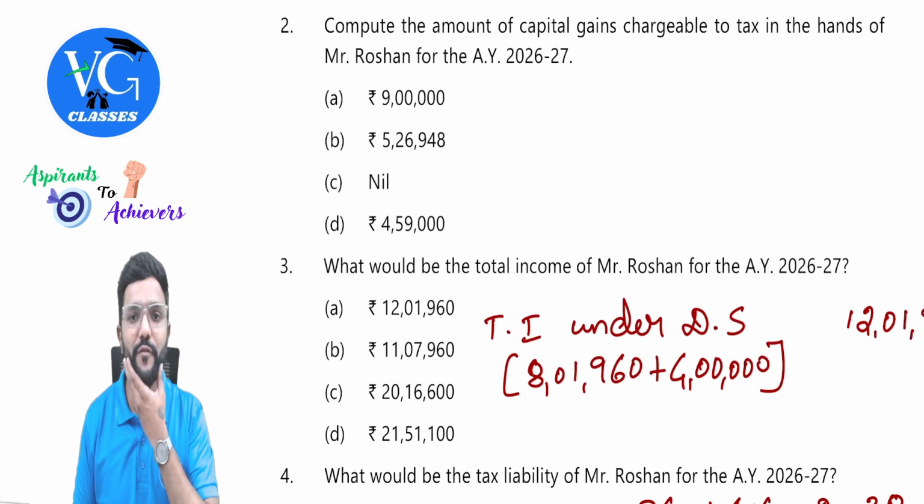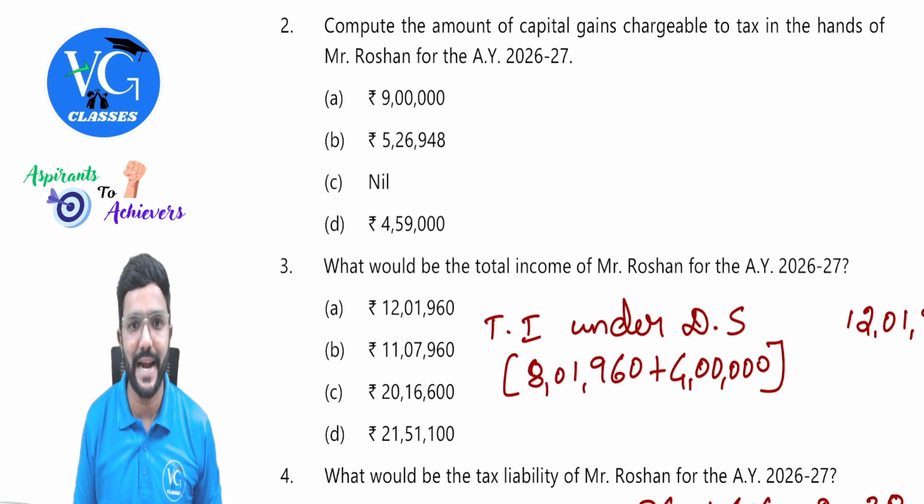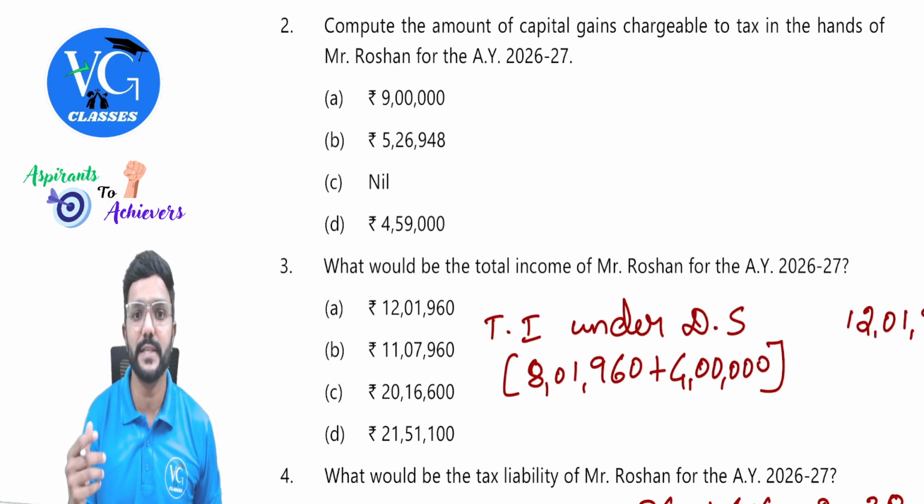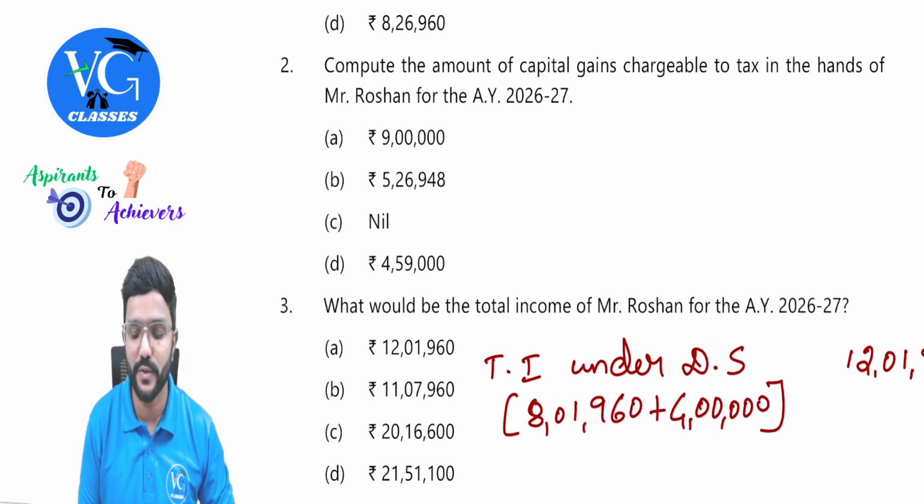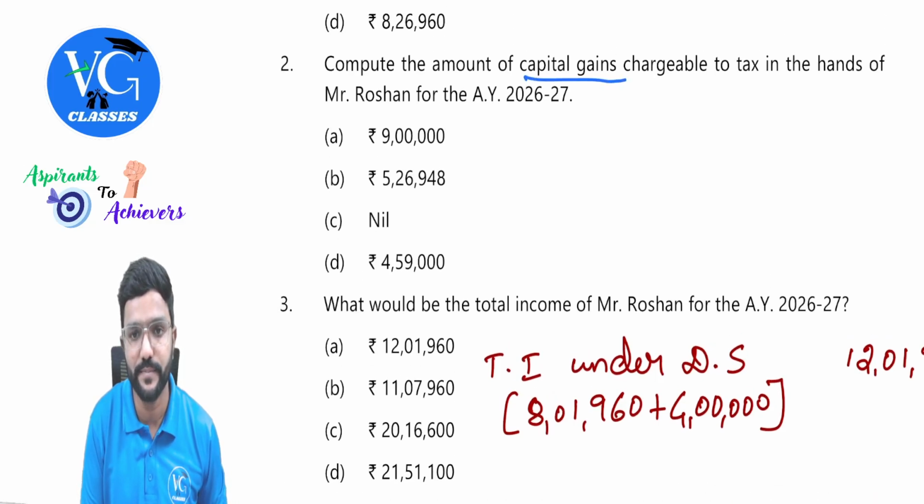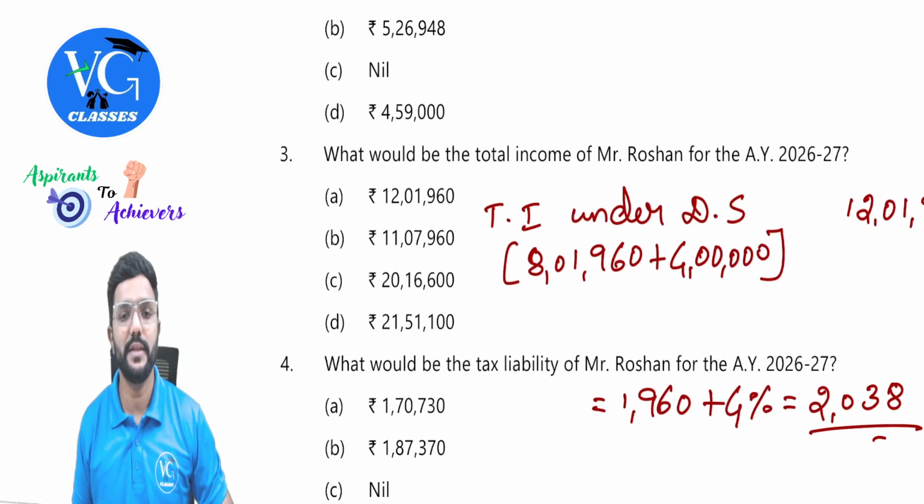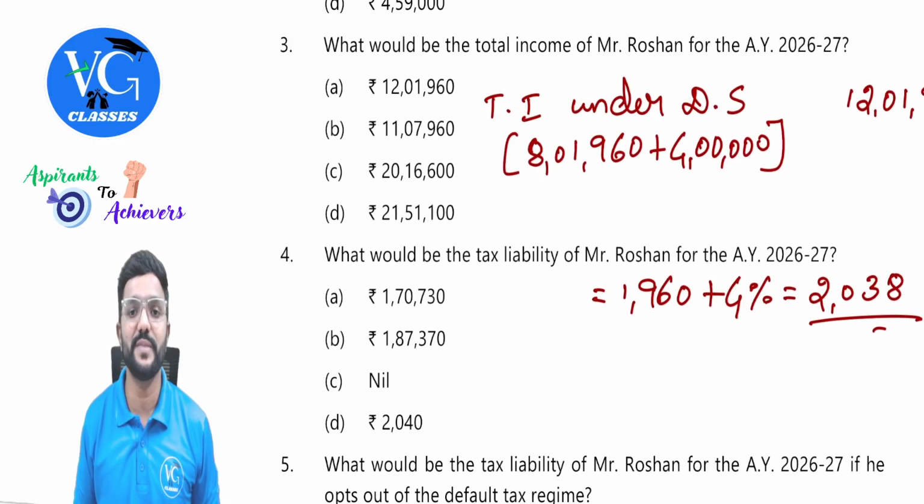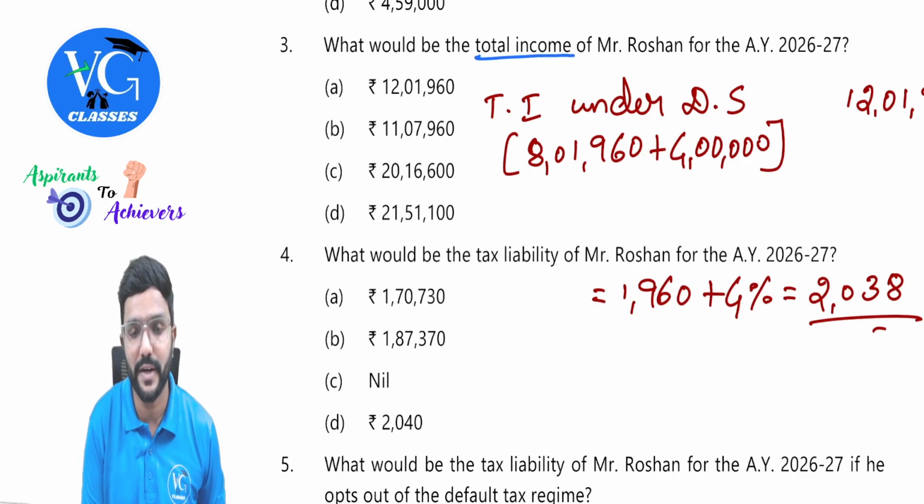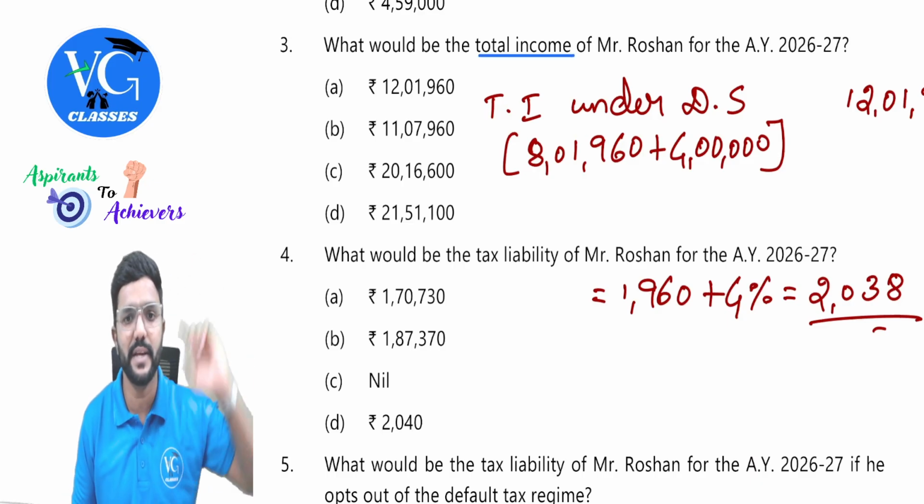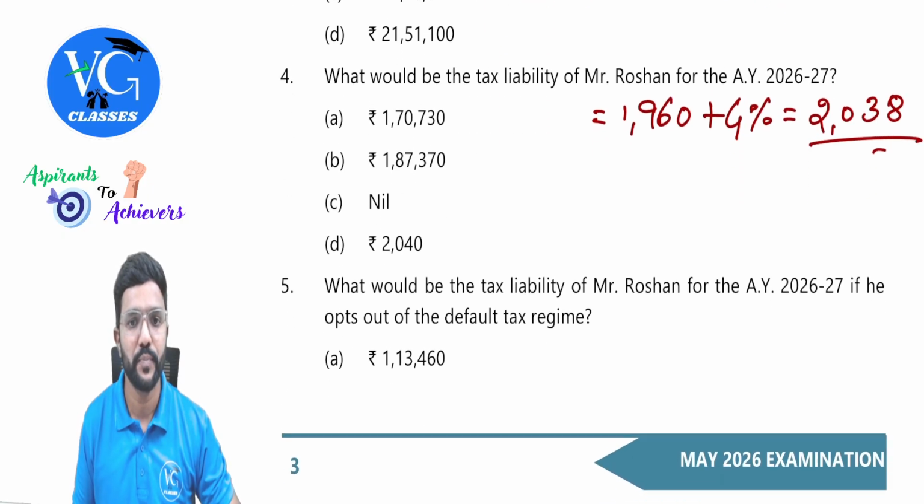Then compute the amount of capital gains chargeable to tax in the hands of Mr. Roshan for assessment year 26-27. Okay, so here they are asking capital gains income. Then third one, what would be the total income of Mr. Roshan for assessment year 26-27? Total income under which scheme they have not mentioned. Maybe in the case they would have given, we will see that.